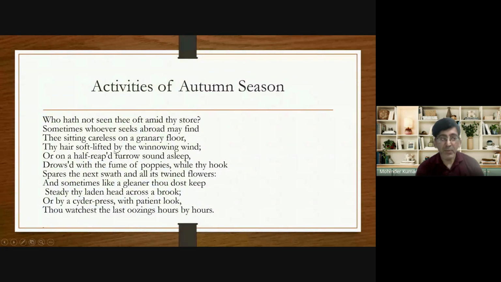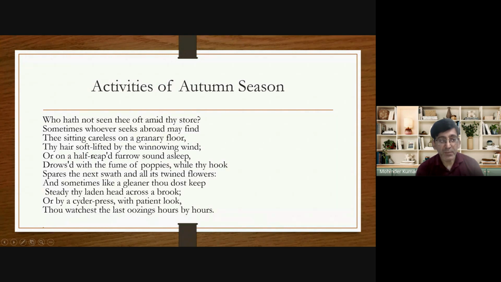So with the help of wind, the grains are being separated from the chaff, and due to that wind, the hair of the farmer, means the hair of autumn, is soft and a little bit lifted.